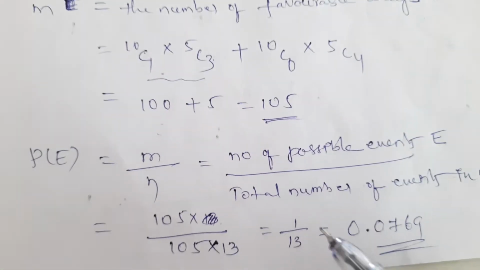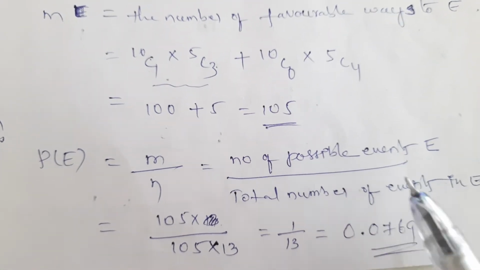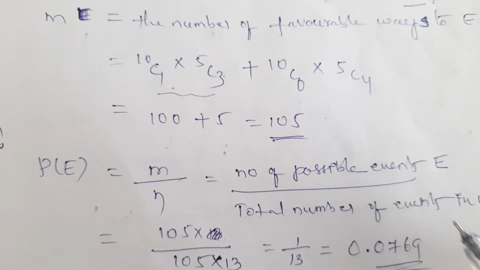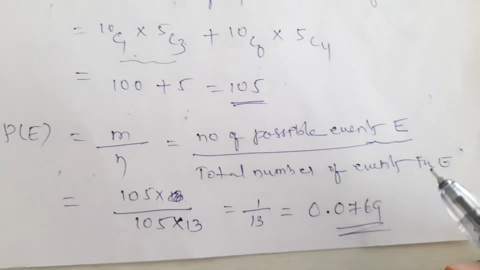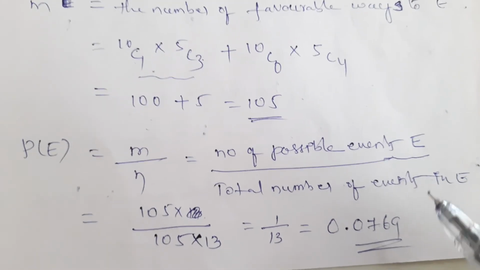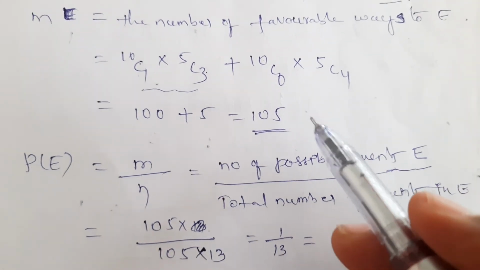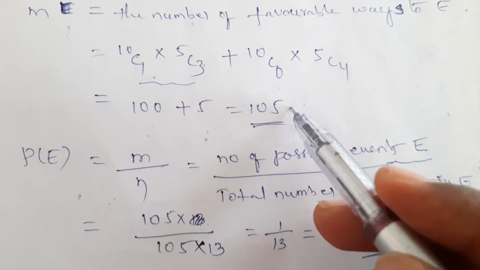Next, P of E, the probability of E, is equal to the number of favorable events in E by the total number of possible events. M is equal to 105.